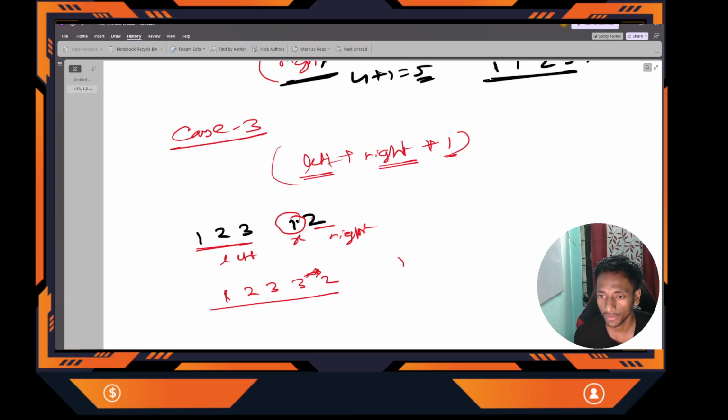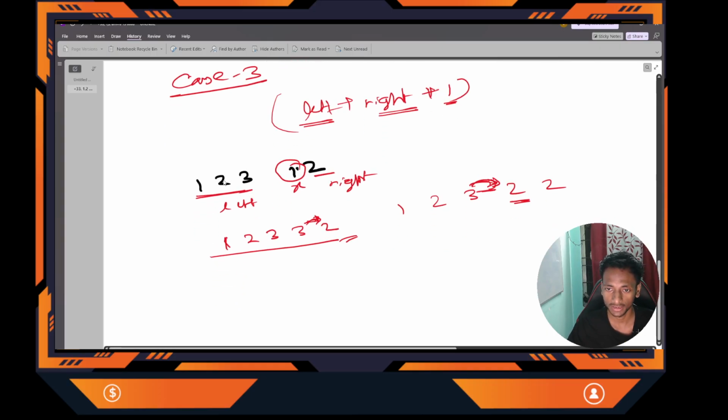And if I replace this with 2, 1 2 3 2 2, you can see that this is also not non-decreasing. It is going to decrease here: after 3 it is 2. So it is decreasing, not increasing, right? So this is not possible. But for this situation, suppose another case.